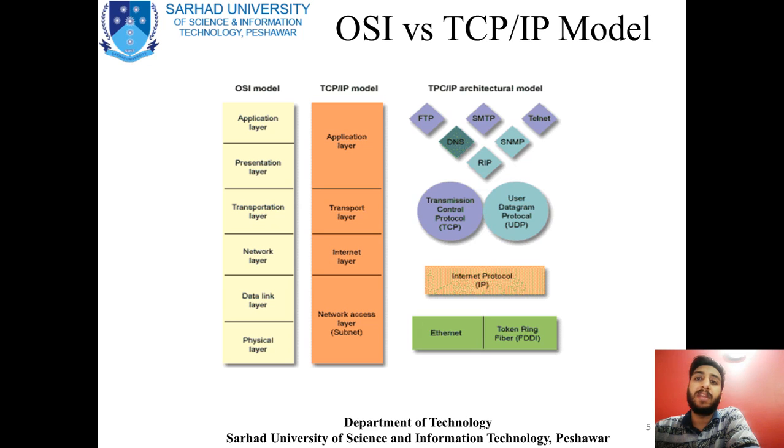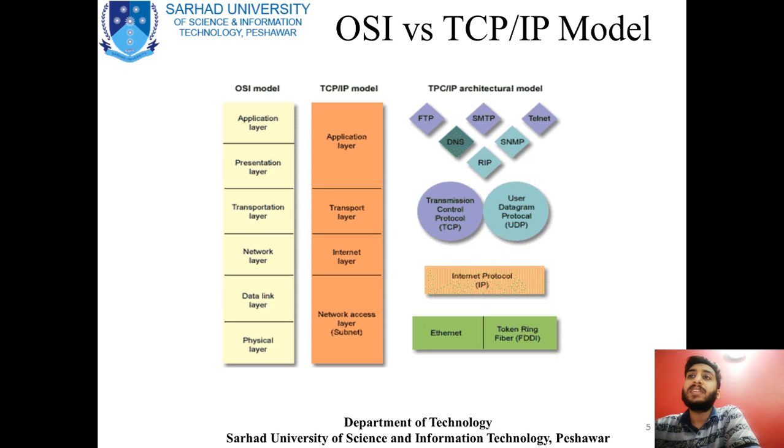This is basically the combination of the physical layer and data link layer of the OSI model. The network layer in the OSI model is now termed the internet layer. The transport layer is termed the same. The name is kept the same, and the application layer and presentation layer have been combined in this model.